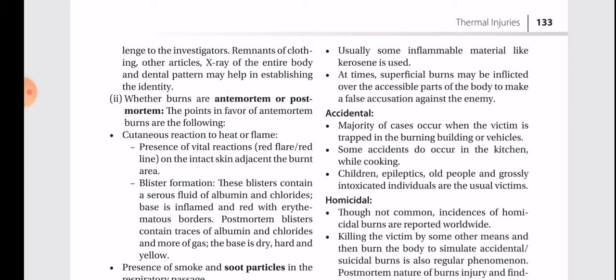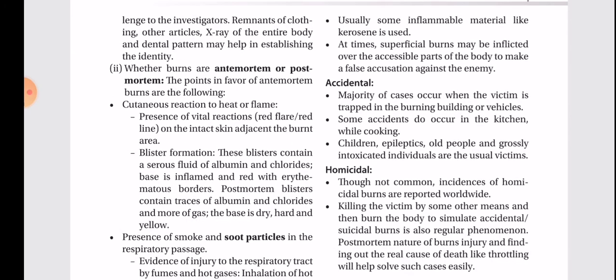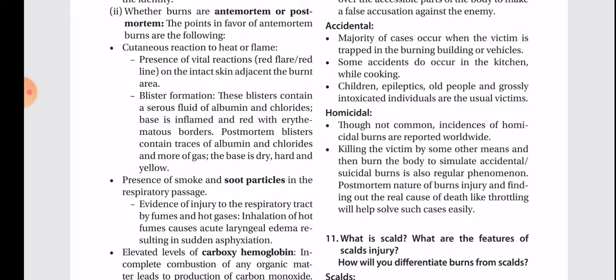Usually some inflammable materials like kerosene is used. At times, superficial burns may be inflicted over the accessible part of the body to make a false accusation against the enemy. And accidental: the majority of the cases occur when the victim is trapped in a burning building or vehicle. Some accidents do occur in the kitchen while cooking. Children, epileptics, old people and grossly intoxicated individuals are the usual victims.